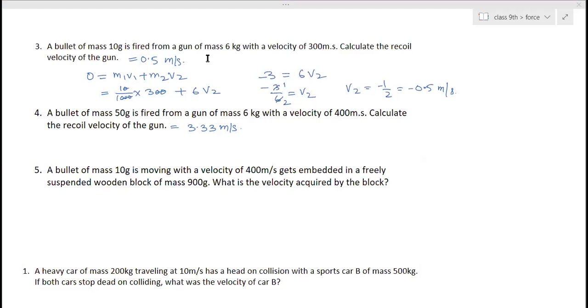Ma'am, can we just draw the bullet and the gun, and instead of writing the question, write whatever is given there? Like one column for the bullet and another column for the gun, and then write whatever they have given. That's enough. Instead of writing the question, can we do that?